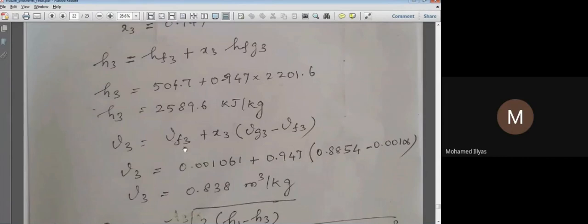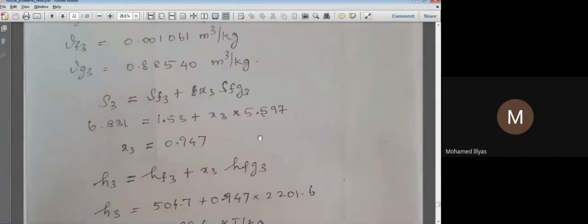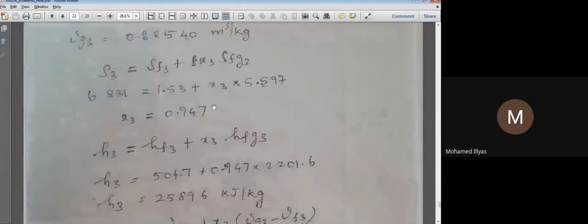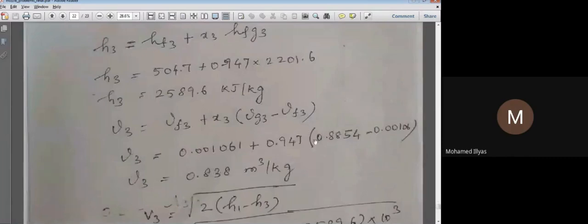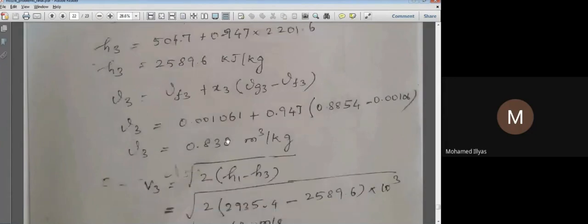Now vf3 and vg3 we have already obtained from the steam table corresponding to P3. So I am substituting these two values here. vg3 is 0.8854 and vf3 is 0.00106. Everything is known; only the left-hand side v3 we need to find. So v3 is 0.838 meter cube per kg.